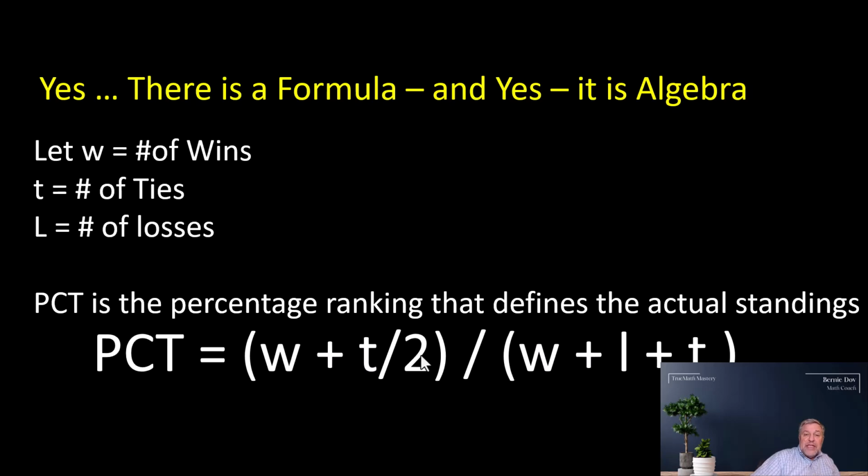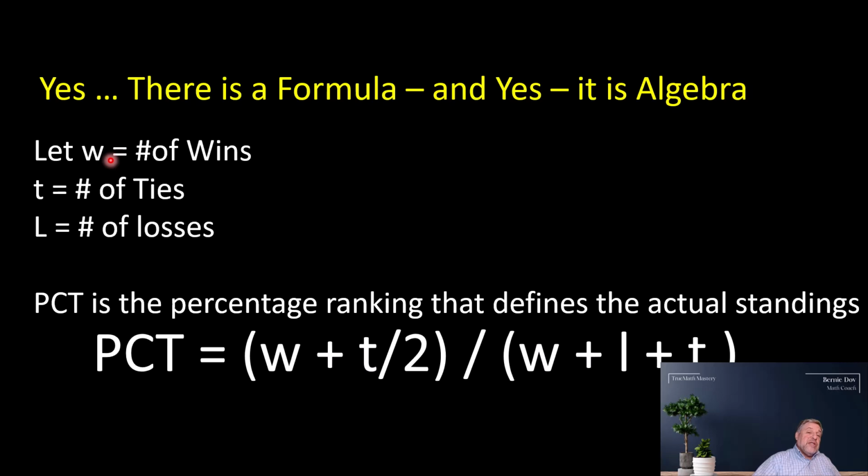So let's take a look at what this formula is. In algebra, we basically assign letters, variables, for the different values. So for example, let W equal number of wins. Because again, if we can translate a word problem into an algebraic expression, it becomes easier to solve.